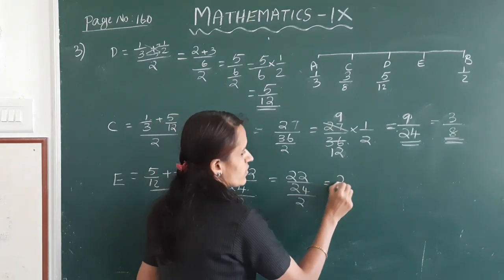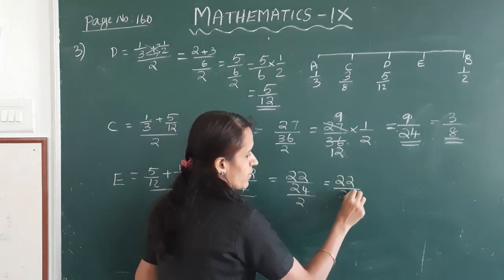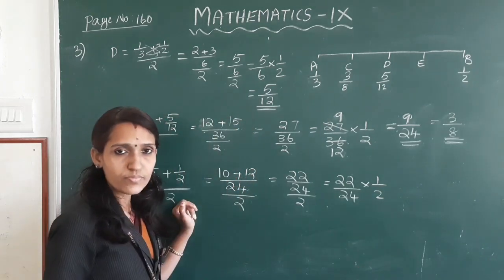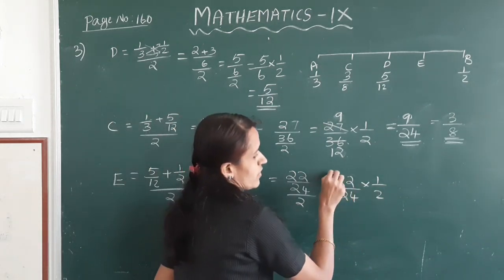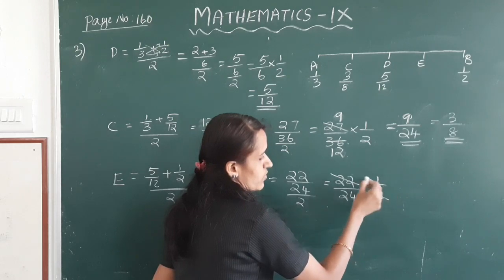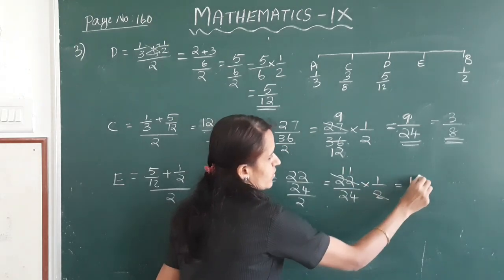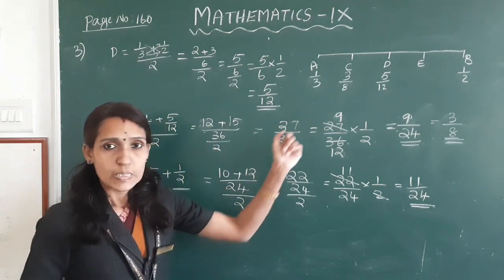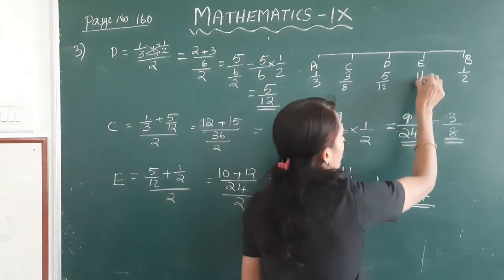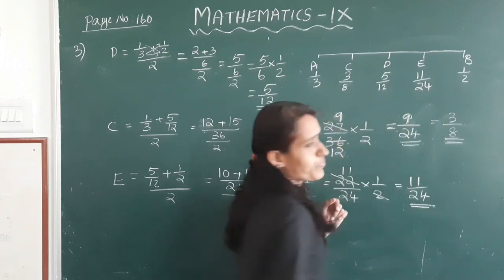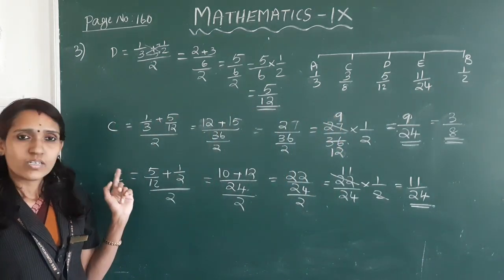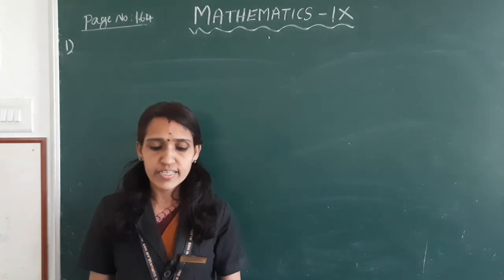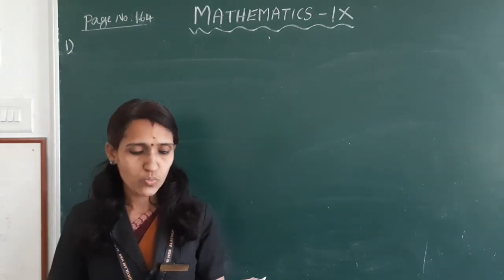This is equal to 22 divided by 24 into 1 by 2. Okay. 22 divided by 2, 11. This is equal to 11 by 24. E is 11 by 24. Clear, children?